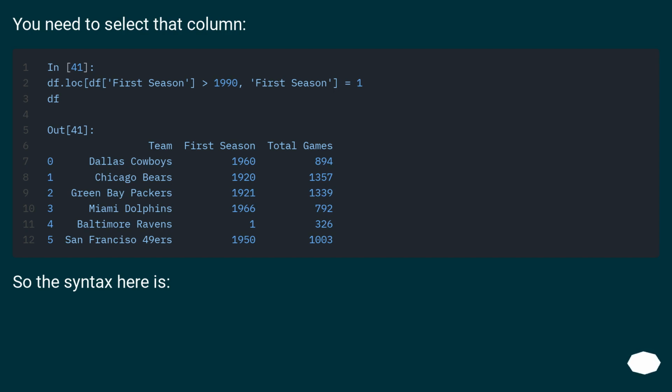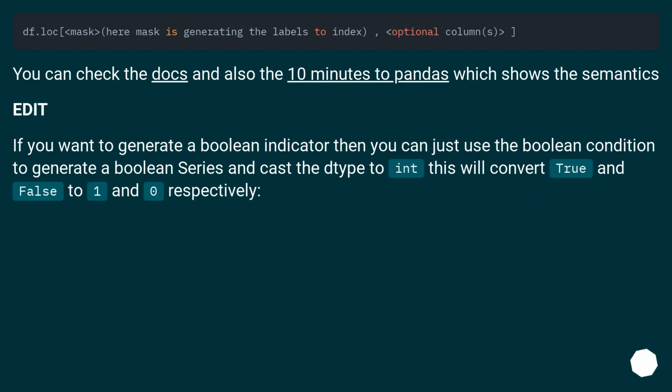So the syntax here is... you can check the docs and also the 10 minutes to pandas, which shows the semantics. Edit. If you want to generate a Boolean indicator, then you can just use the Boolean condition to generate a Boolean series and cast the dtype to int. This will convert true and false to 1 and 0 respectively.